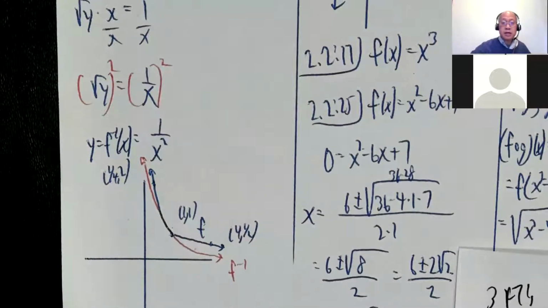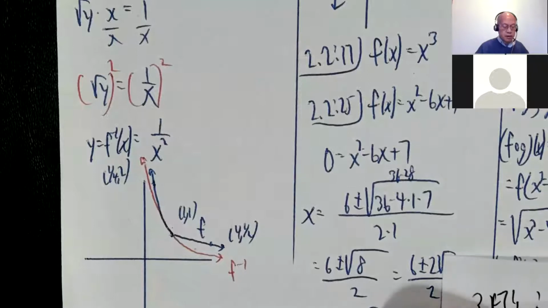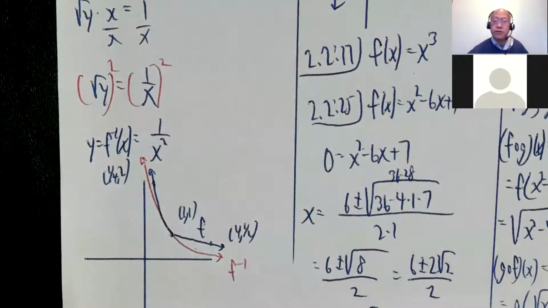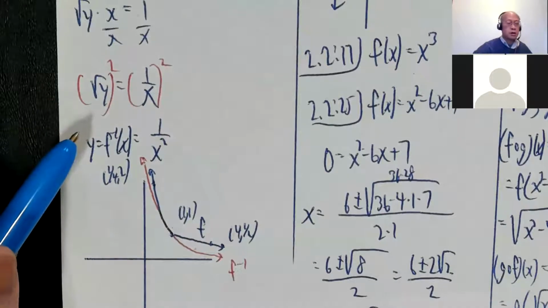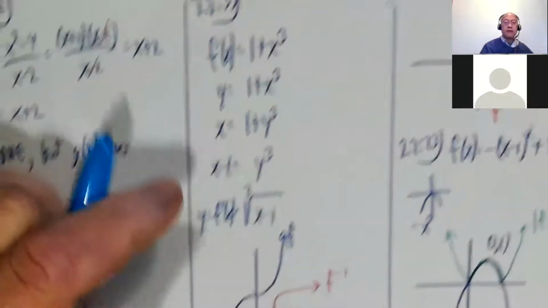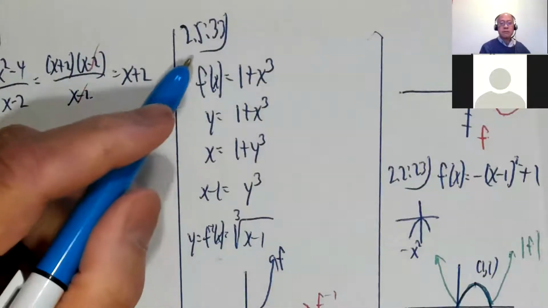2.533. And let me check the chat. Okay, 2.533, I'm already doing that now. 2.531 was also asked for originally. So here's 31. 2.533.